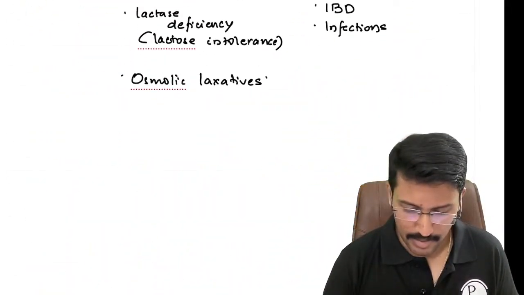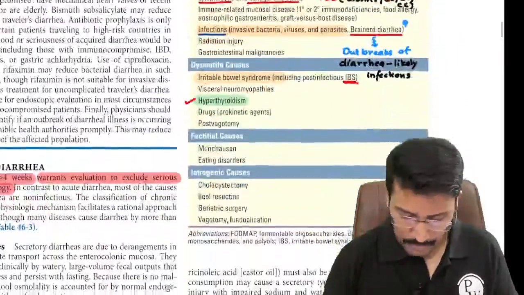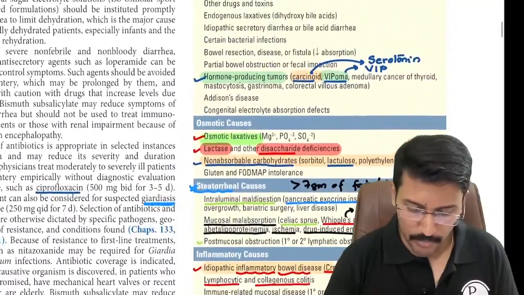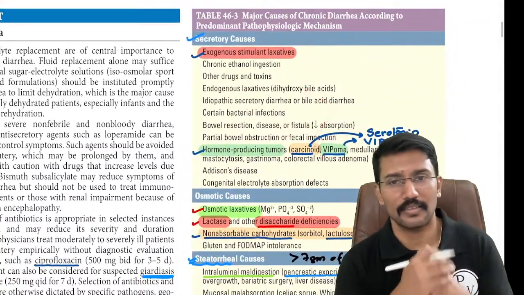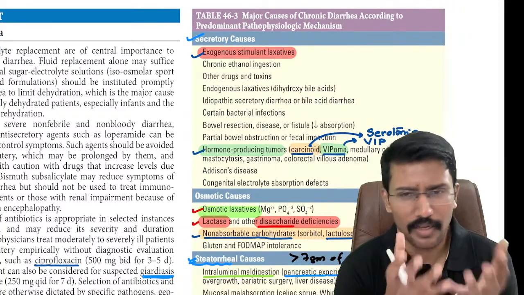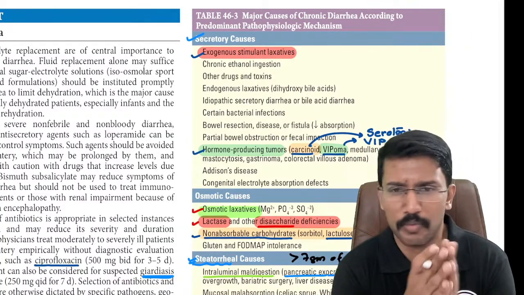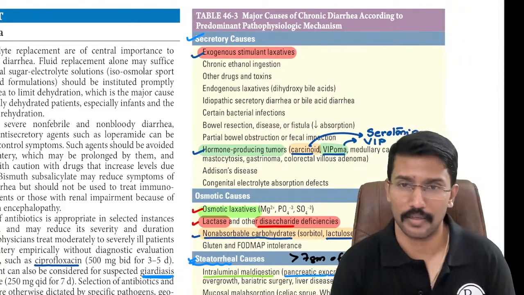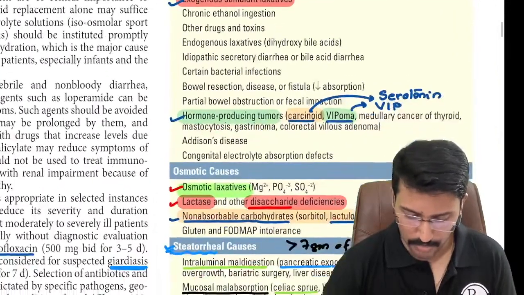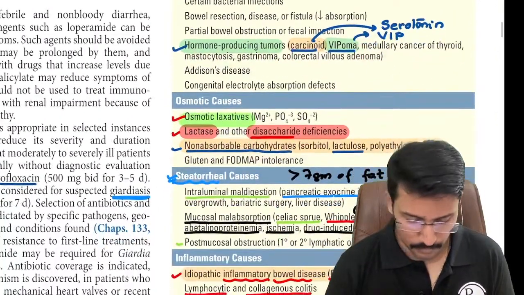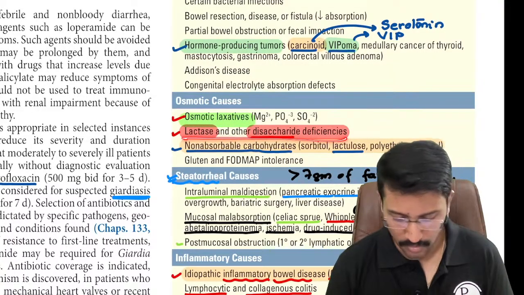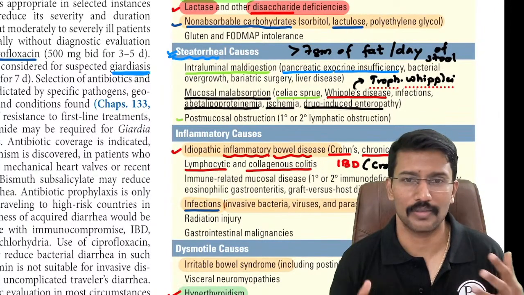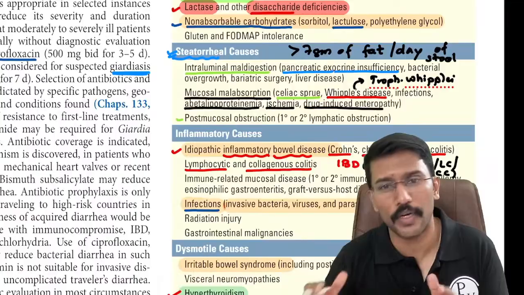Otherwise, there is a table in the Harrison. Now, the next thing is, once I get a patient with chronic diarrhea, I already know that most of these causes are major causes, right? Here, I cannot be relaxed. Just like with an acute diarrhea patient, I would say, take some ORS, take care of your hydration, and maybe in the next 2 to 3 days, you will be all right. I can't take that attitude whenever I have a patient with chronic diarrhea, because all these diagnoses are major, right? Carcinoid, vipoma, use of osmotic laxatives or lactose intolerance, right? All these are major diagnoses. Inflammatory bowel disease, Crohn's, ulcerative colitis.